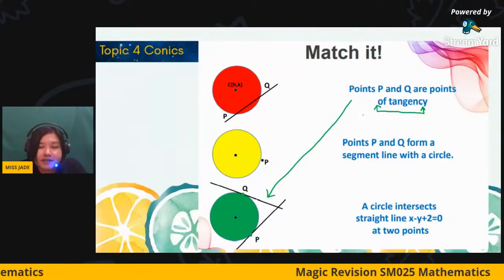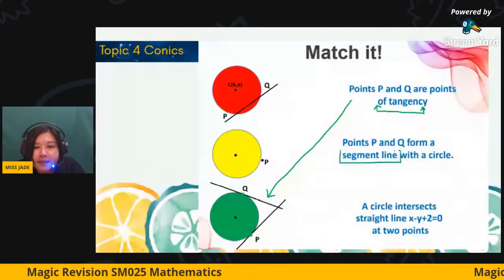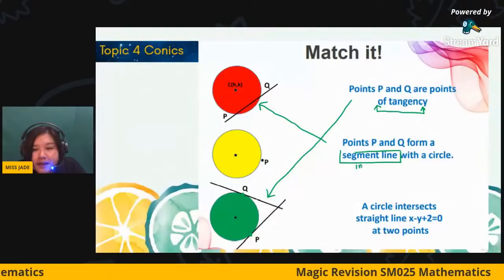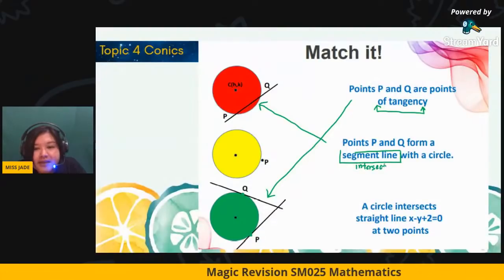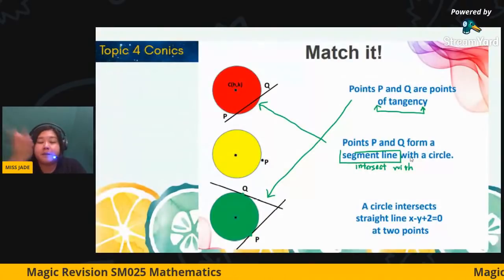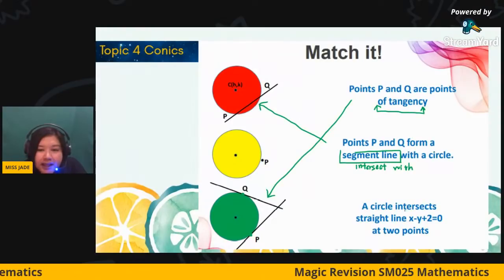Okay, so this is the first one. Second one, points P and Q form a segment line. So it will intersect. A segment line means that the line will intersect with the circle, but it doesn't mean it must pass through the center. Okay, so for sure, the last one, a circle intersect.